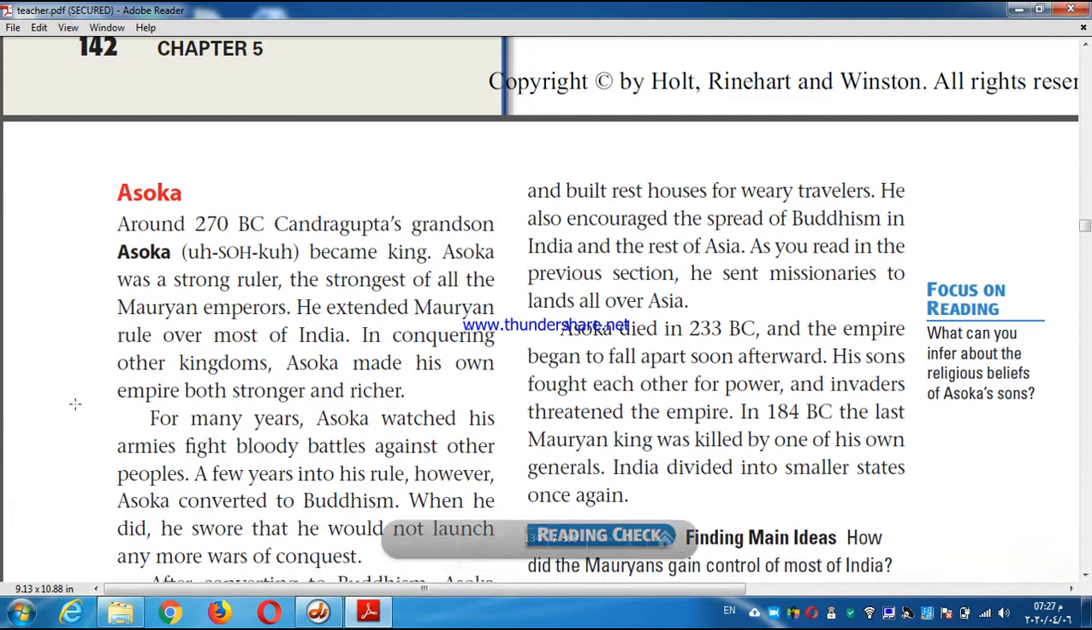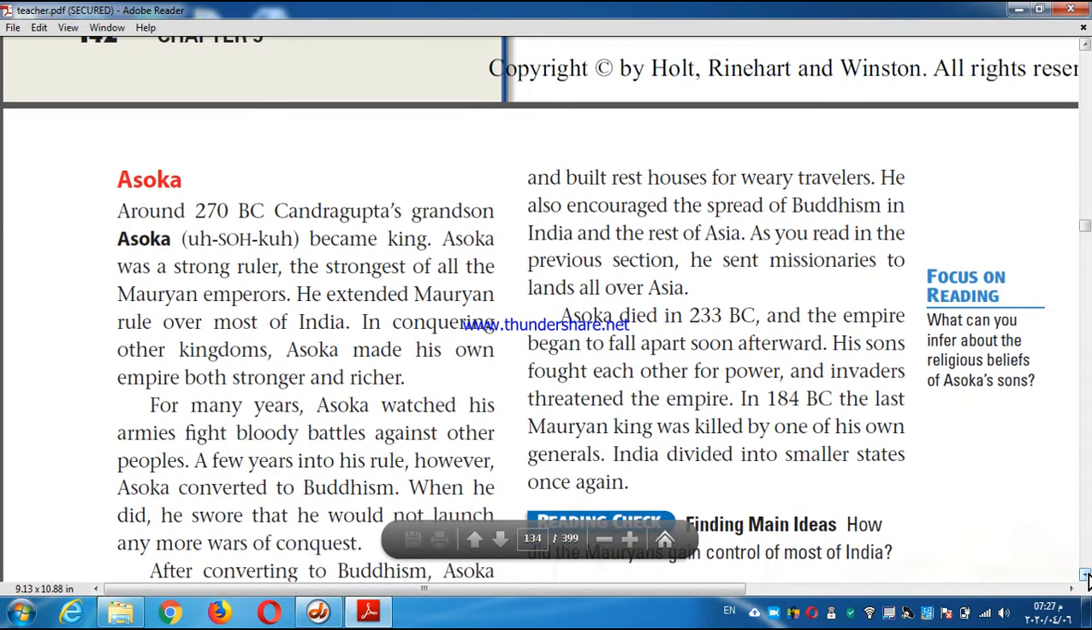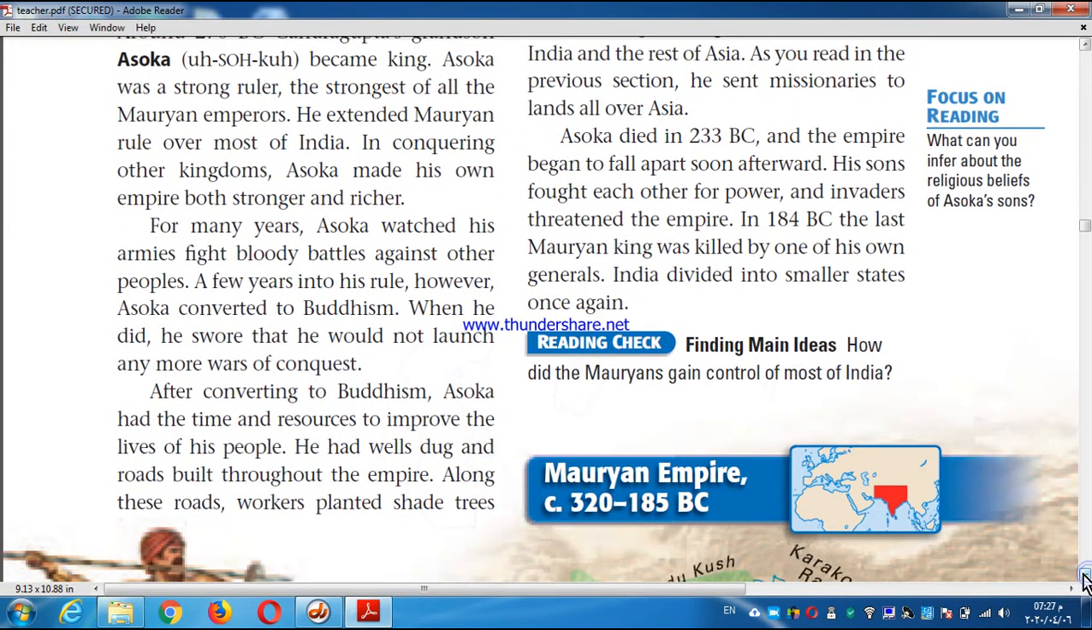Also, what did he do for India to become rich and strong? He had wells dug, so he started to build the state from inside. He didn't care about the battles and the fighting. He focused on building and on the economy of India. So he had wells dug and roads built throughout the empire.